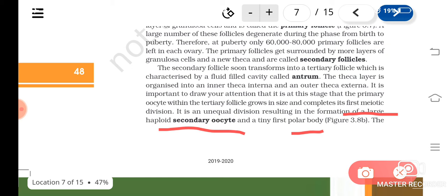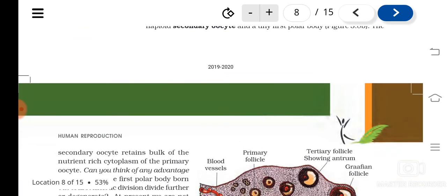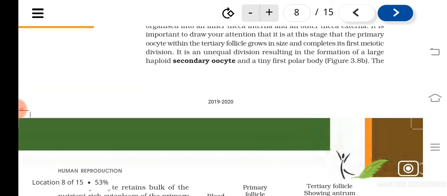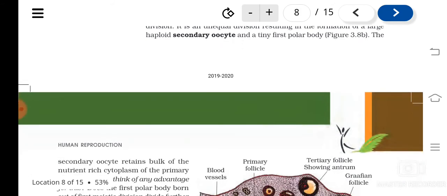At the same time you can see that the secondary oocyte, which is formed after the first meiotic division, will retain most of the cytoplasm because the egg is contributing more cytoplasm to the zygote. Understood? So when the first meiotic division completes in the primary oocyte, where does it happen? In the tertiary follicle. What will happen? The secondary oocyte will form and the first polar body.